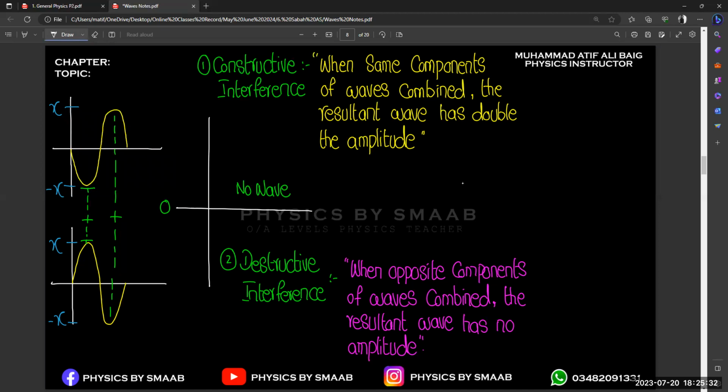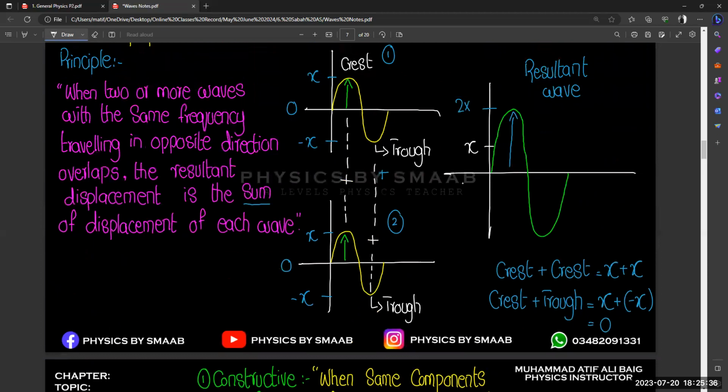We are writing this constructive and destructive according to our same conditions, right? Because we mentioned same frequency, same amplitude, right? So that is related to that. But when we are going to solve questions, now you already got the concept. If we combine different amplitudes, that is going to be included in our next topics also. So we are going to solve that too, right? So don't worry about that.